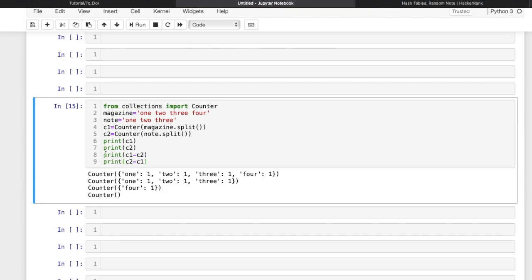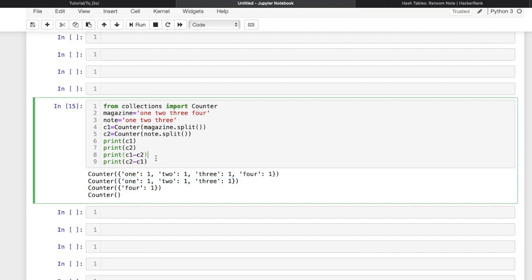Now this is C1 minus C2. Now for C2 minus C1, in C2 I have 1, 2 and 3. You can see here 1, 2, 3 are all present in C1, so all the values will be deleted. For C2 we have only 1, 2, 3 and I am subtracting C2 minus C1, so all the values will be deleted and nothing is left, so an empty counter will be returned.